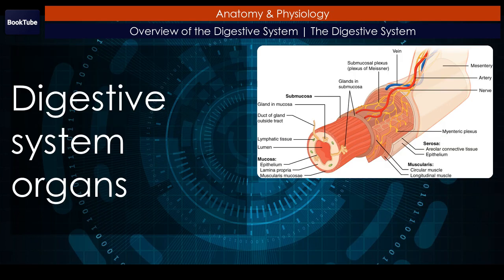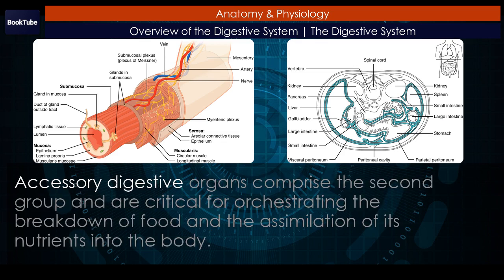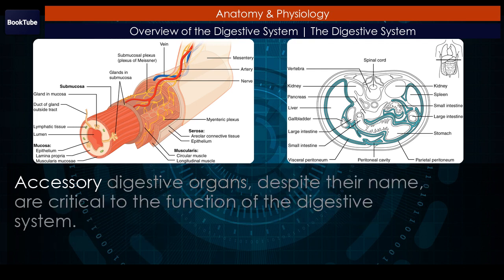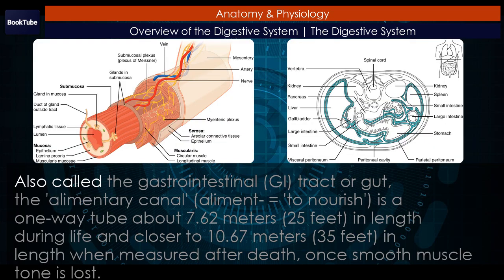Digestive system organs. The easiest way to understand the digestive system is to divide its organs into two main categories. The first group is the organs that make up the alimentary canal. Accessory digestive organs comprise the second group and are critical for orchestrating the breakdown of food and the assimilation of its nutrients into the body. Accessory digestive organs, despite their name, are critical to the function of the digestive system.